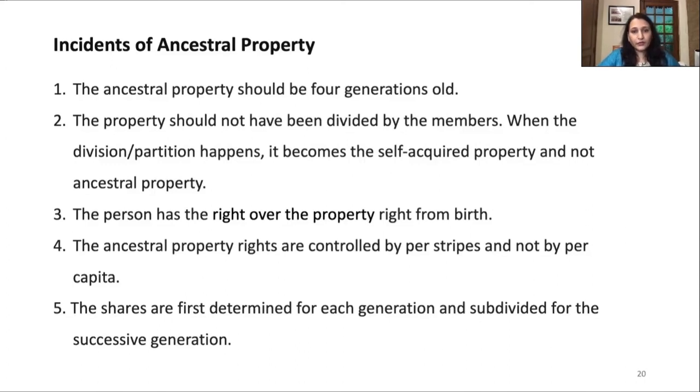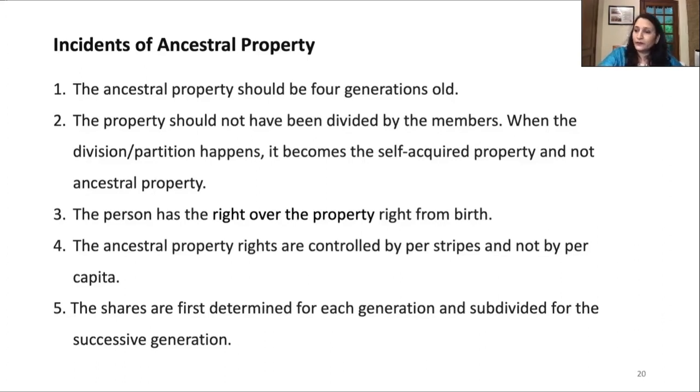The person has the right over the property right from birth. Ancestral property rights are controlled by per stirpes and not by per capita. Shares are first determined for each generation and subdivided for the successive generation. These are the incidents of the ancestral property. As I told you, ancestral property may be defined as the property which a man inherits from any of his 3 immediate male ancestors, that is, his father, grandfather, and great-grandfather.